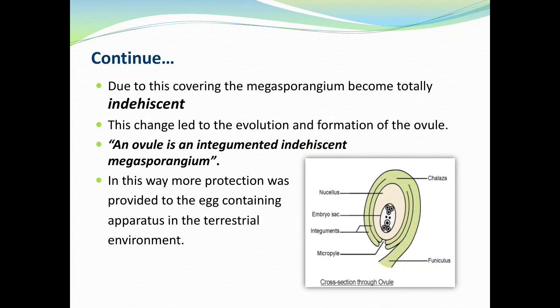Due to this covering, the megasporangium becomes totally indehiscent. This change led to the evolution and formation of the ovule. An ovule is an integumented indehiscent megasporangium. In this way, more protection was provided to the egg-containing apparatus in the terrestrial environment.